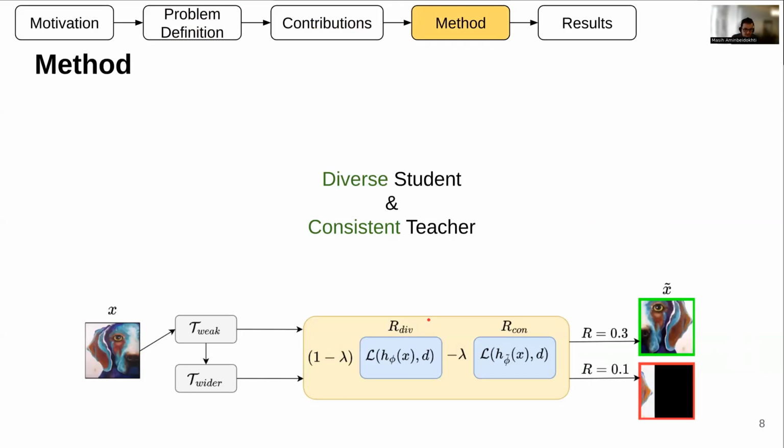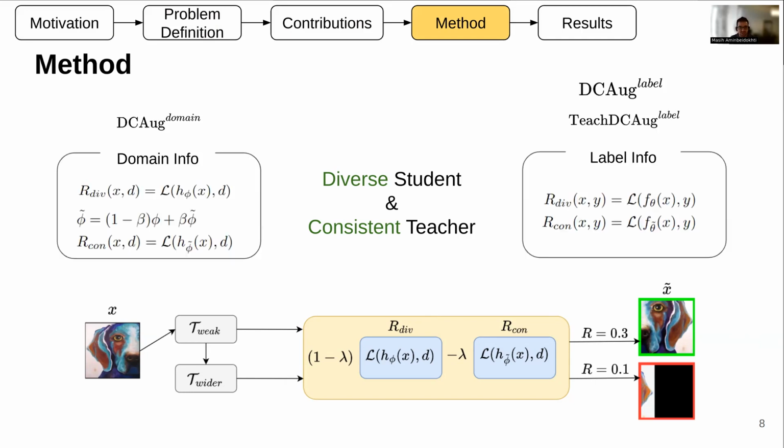So our reward function is based on a student-teacher schema. The reason behind that is we use the student as an agile and diverse model, and use the teacher as a consistent and lazy model. So the teacher helps us to decide robustly, and the student helps us to decide diversely. We designed two different reward functions based on two different kinds of information that we have.